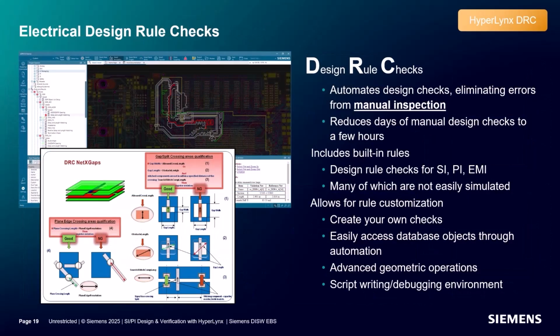The first step in the post-layout process is to review the design for errors and verify the constraints have been met. However, manually reviewing a layout can be very time-consuming, tedious, and extremely error-prone. Hyperlinks DRC automates this process, therefore saving a considerable amount of time and alleviating the risk of missing issues through a manual review process. Automated electrical rule checks should be done first to identify issues prior to simulation, thereby finding and fixing simple issues before tying up valuable simulation resources.